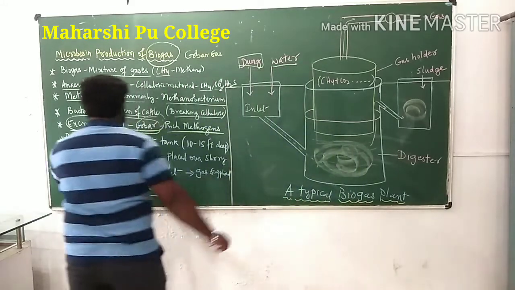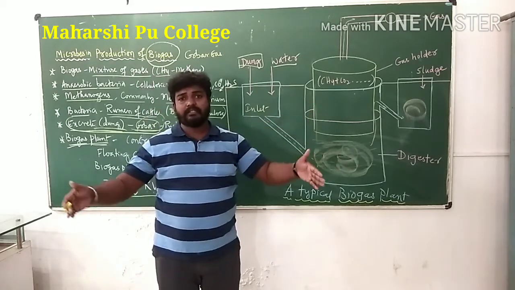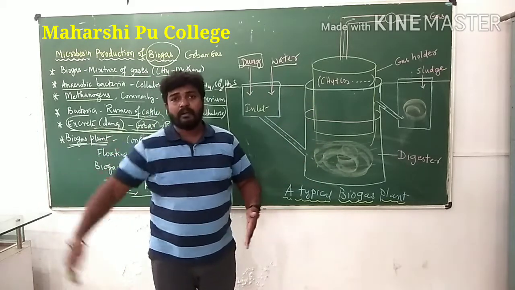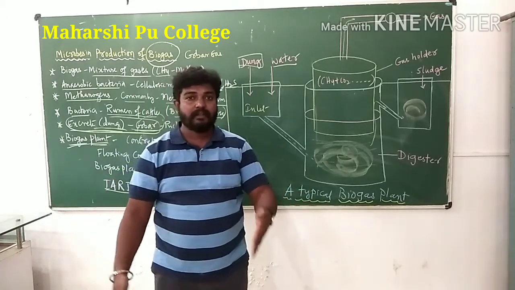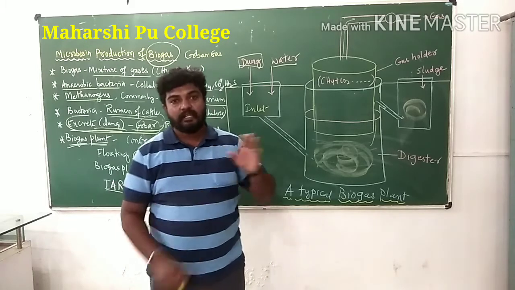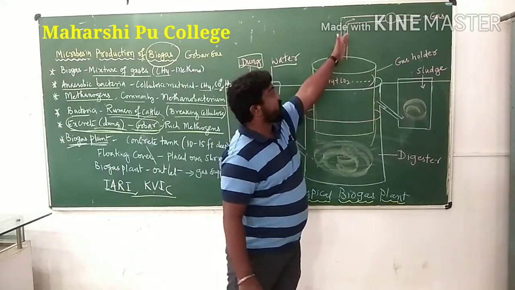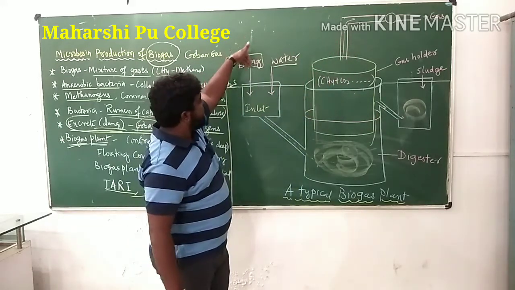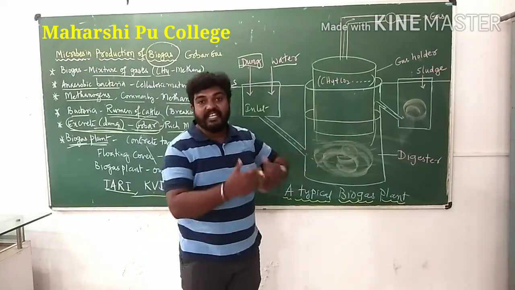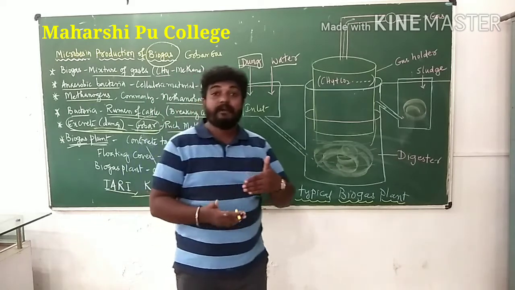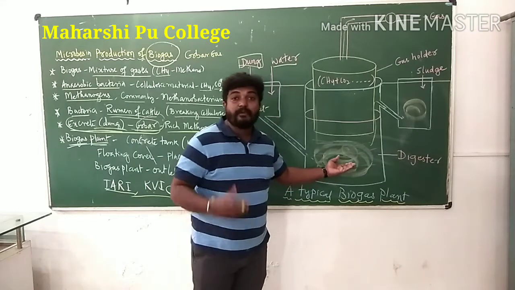Coming to the biogas plant, it is a concrete tank, like the tank you dig to store water for the house. In the same way, here it is a 10 to 15 feet concrete tank, and it consists of an inlet, an outlet, and another outlet. Through the inlet you add cow dung and water so that it reaches the digester, where methanogens act upon the cow dung and ultimately produce a gas.